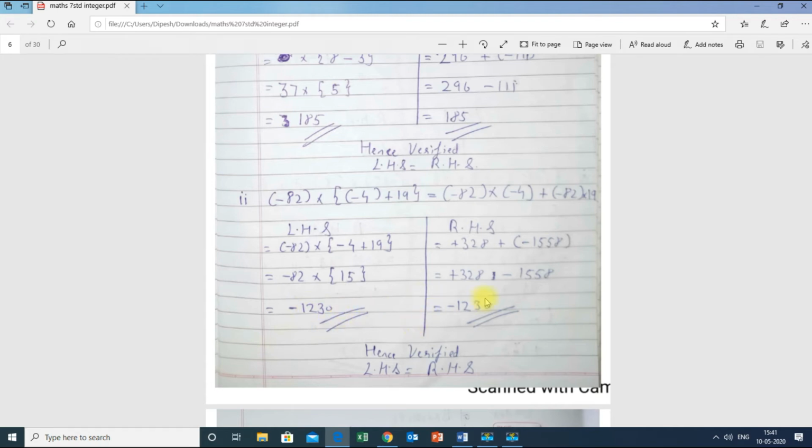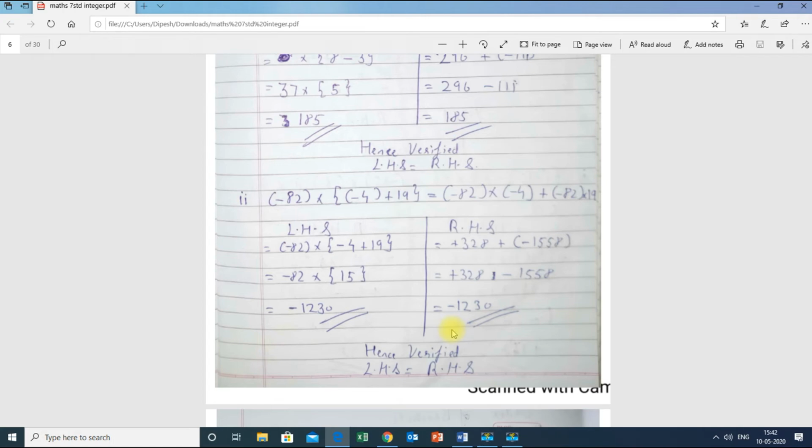Now I will solve the right hand side over here. You can see the question, minus 82 into minus 4 plus minus 82 into 19. So I will just open the brackets and multiply. Here also you can apply the BODMAS rule, but it doesn't matter, directly you can multiply. 82 into 4 is 328, and minus into minus is plus, therefore I got plus 328. Next, minus 82 into 19 is minus 1558. So now again I will open the bracket, plus minus is minus, so 328 minus 1558, the answer is minus 1230.